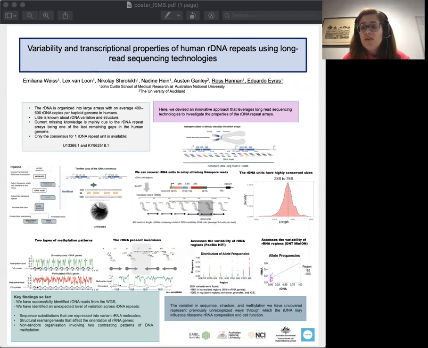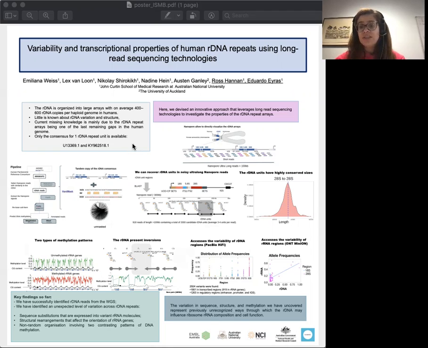Despite the completion of the human reference genome, the rDNA repeats are one of the last remaining gaps in the human genome and have so far resisted complete assembly. Currently, rDNA studies use what we call consensus rDNA repeats and assume that they are invariant. Here, there are the 2 GenBank annotation codes.